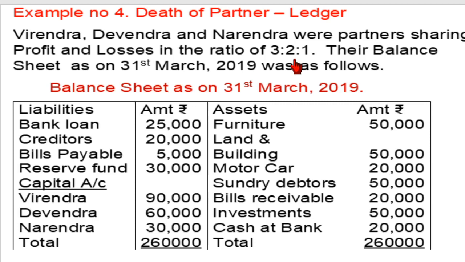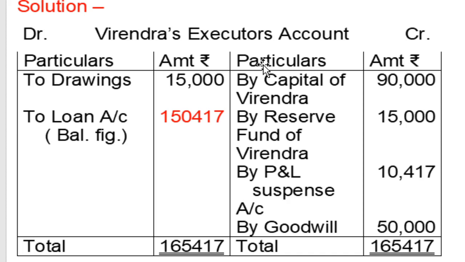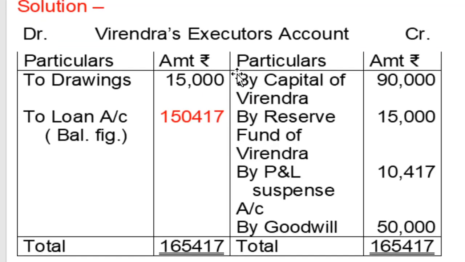So 3/6 proportion of Virendra is transferred to his legal heirs, means executor. 3/6 out of the 30,000 reserve fund: 30,000 multiplied by 3/6 is equal to 15,000, transferred to his executor account. This amount is also payable to Virendra, and so payable to executor.